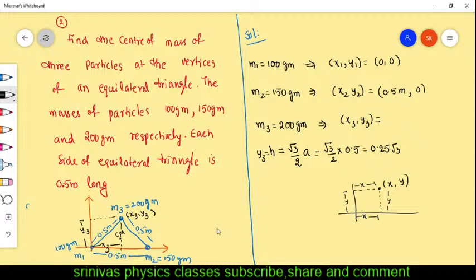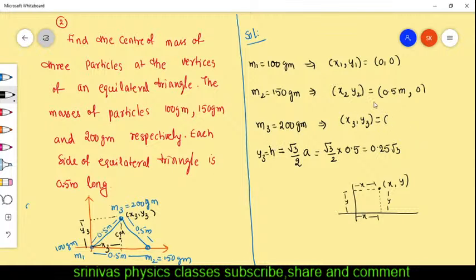Now from the figure, what is y? This is M3. You see the figure, M3. We drew the vertical line and horizontal line. This distance on the x-axis is x3, and on the y-axis is y3. Y3 is 0.25 root 3, because y3 is the height.